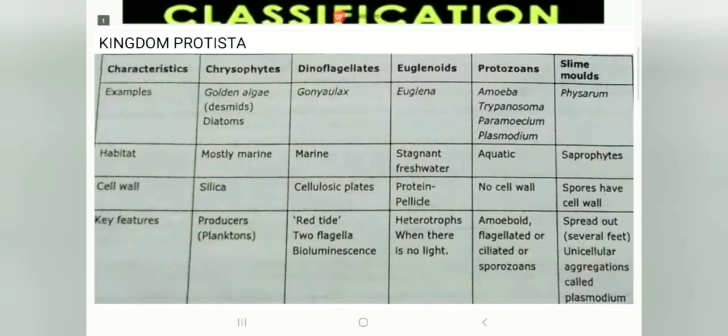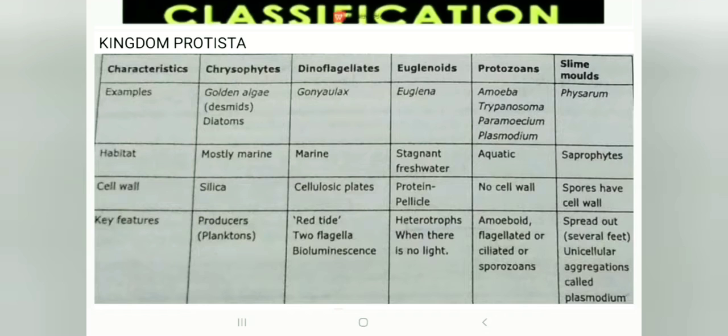First, coming to kingdom Protista, classified into five types: chrysophytes, dinoflagellates, euglenoids, protozoans, and slime molds. Examples for the chrysophytes: the golden algae and diatoms. Golden algae is also called the desmids. For dinoflagellates, Gonyaulax. From euglenoids, Euglena.